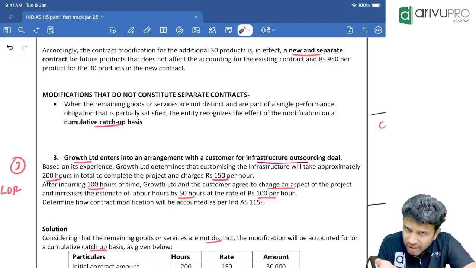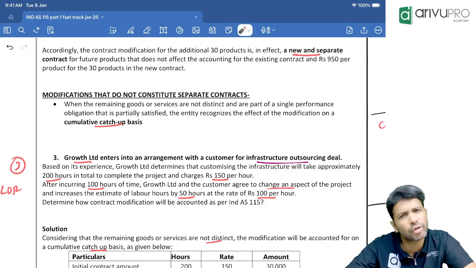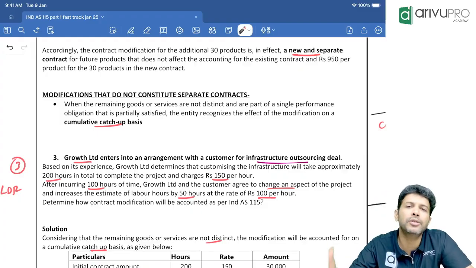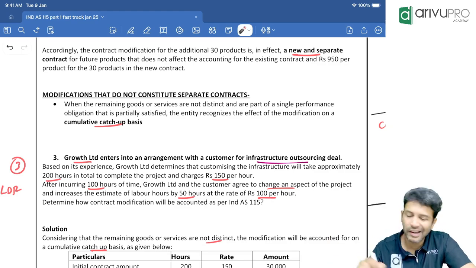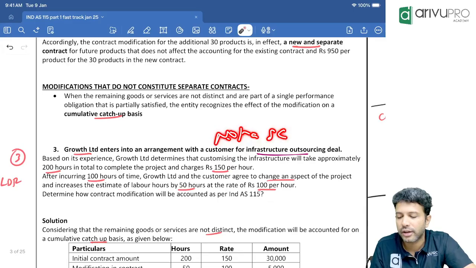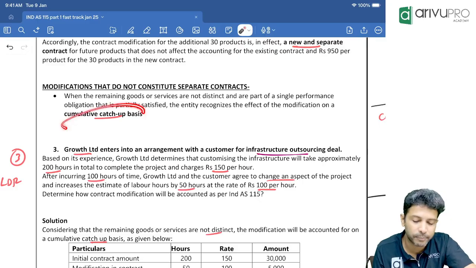Now, has a new good or service come in here? No, it's the same service. Infrastructure outsourcing is still the service. So new goods have not come in, and new service also has not come in. So can you treat this as a separate contract? It is not a separate contract. If it is not a separate contract, we'll have to do something called cumulative catch-up accounting, CCA.